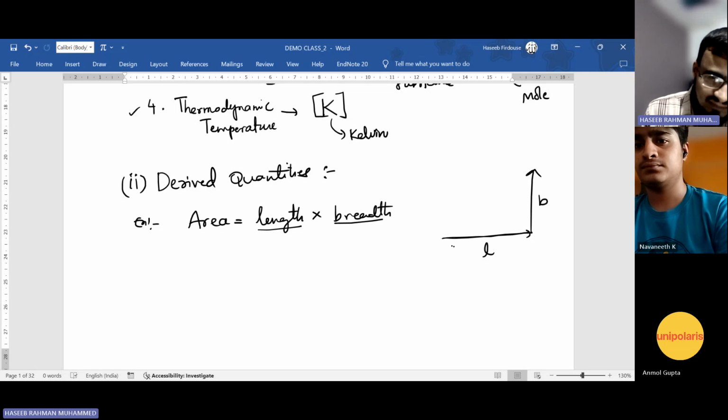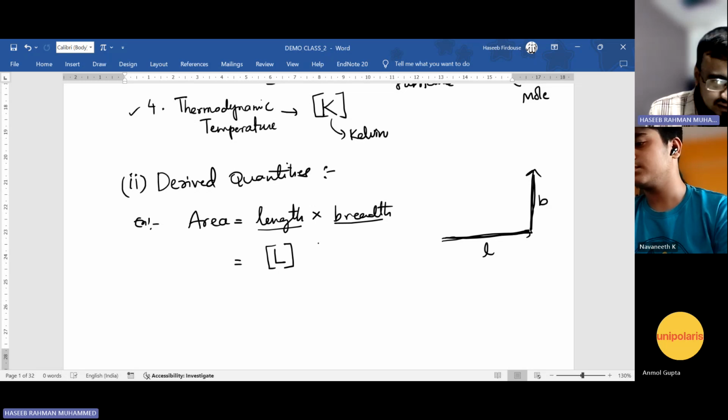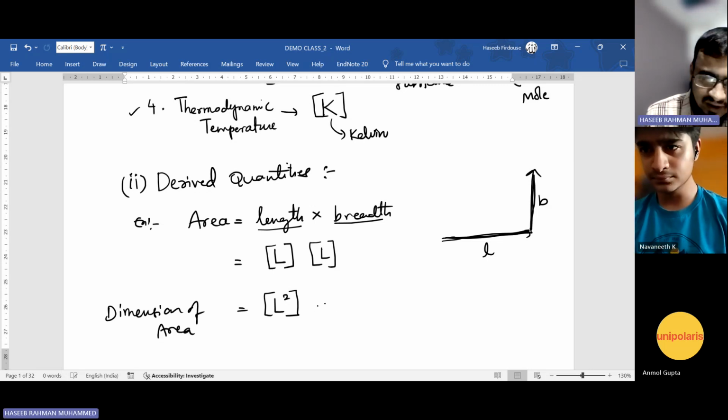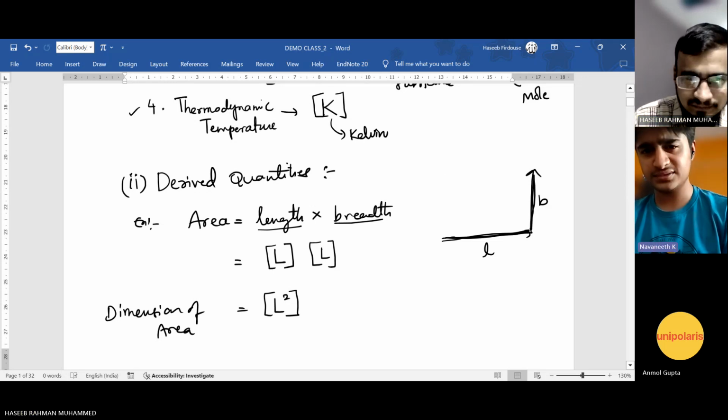But both are measured with the same unit, no? The distance, how far it is. So if you see the dimensions of area, the length has dimension L in square bracket, and the dimension of breadth is length only, again in square bracket. So double L, we take L square as the dimension of area. Dimension of area is L square. Now, did you get an idea of how a dimension is made? Yes, sir.